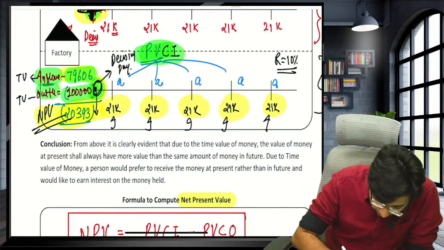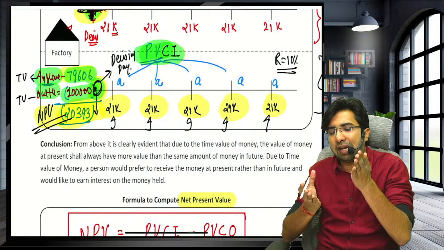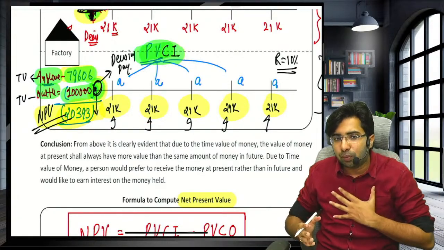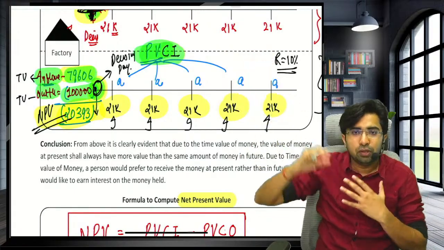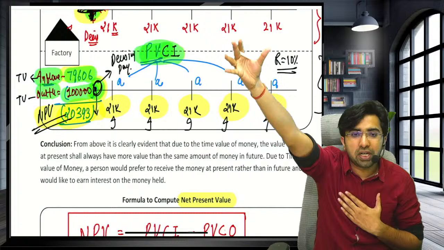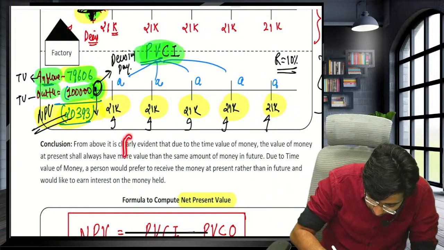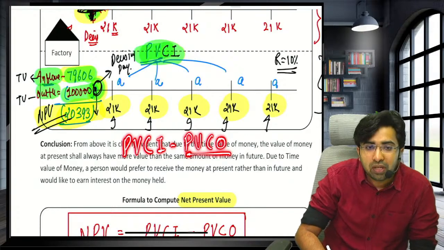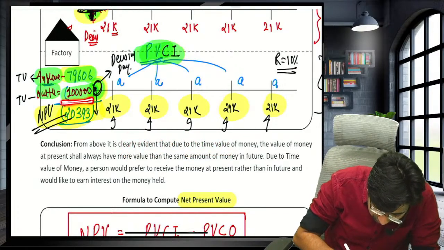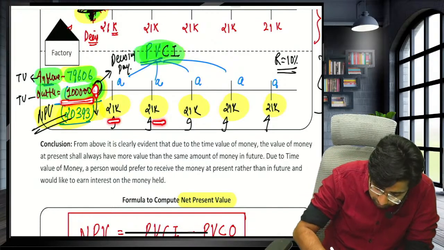Sir, but how can you compare today's outflow with tomorrow's income? These things are not comparable. Outflow is of today's value and inflows are of future value. So guys, to make them comparable, I have to calculate the present value of cash inflow minus present value of cash outflow. I already have my outflow in present value when I have to take the decision. But these inflows are of future value.